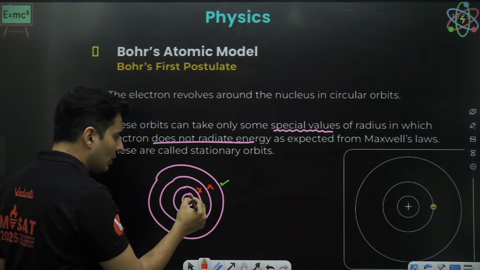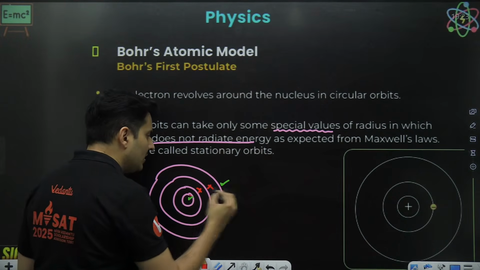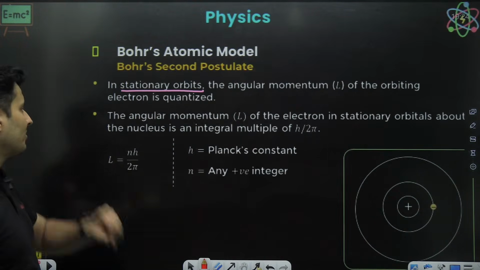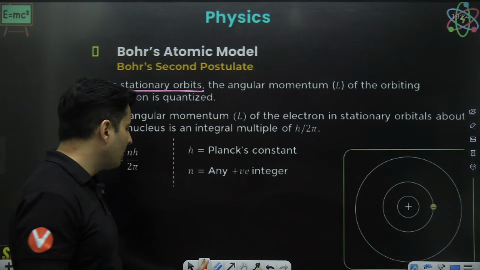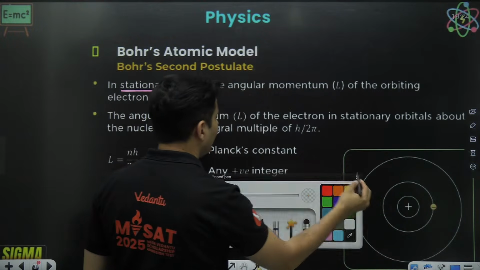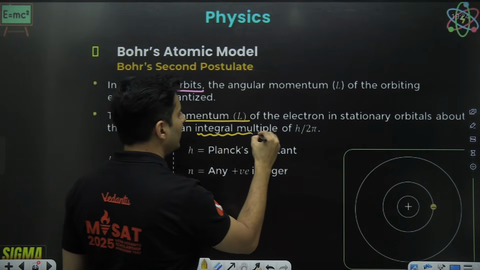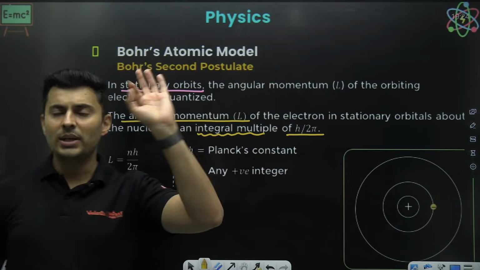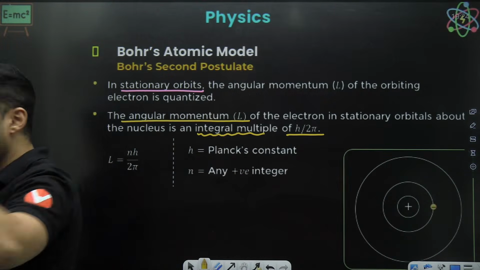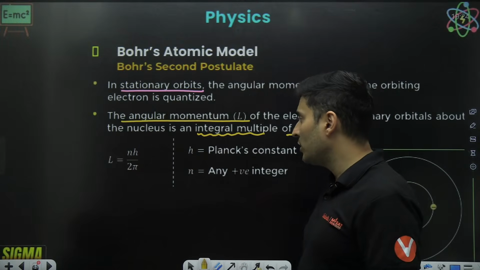So this is a stable orbit, this is a stable orbit, but these are not. What is so special in these orbits? This is what is special. The angular momentum is integral multiple of h by 2 pi. Very, very important. The angular momentum L is an integral multiple of Planck constant divided by 2 pi. Only in those orbits the electron is stable. So L is nh by 2 pi.